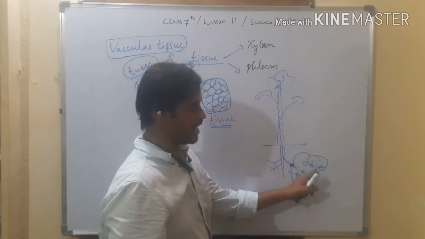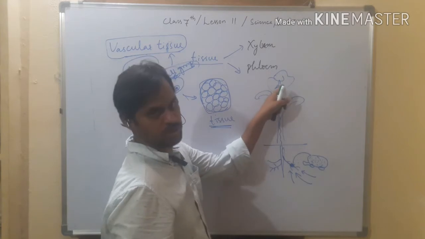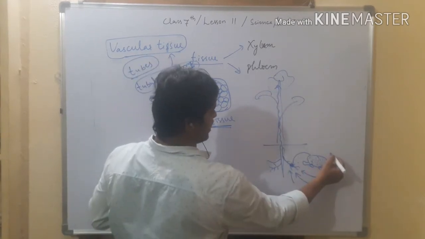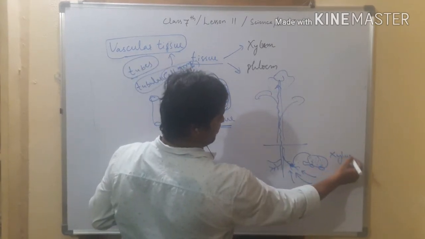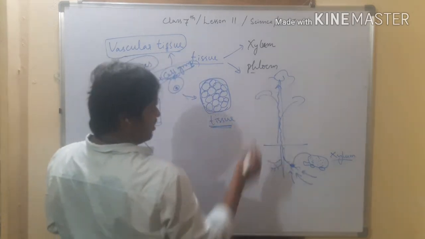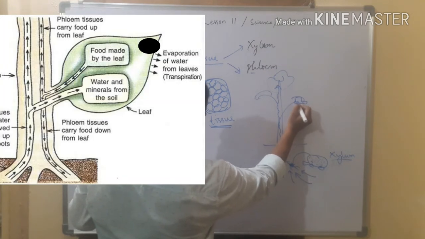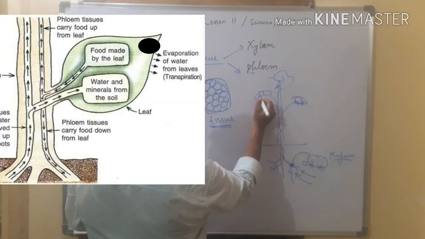One driver is carrying water from root to shoot, right? And this driver's name is Mr. Xylem. And the next driver is present at the leaves.